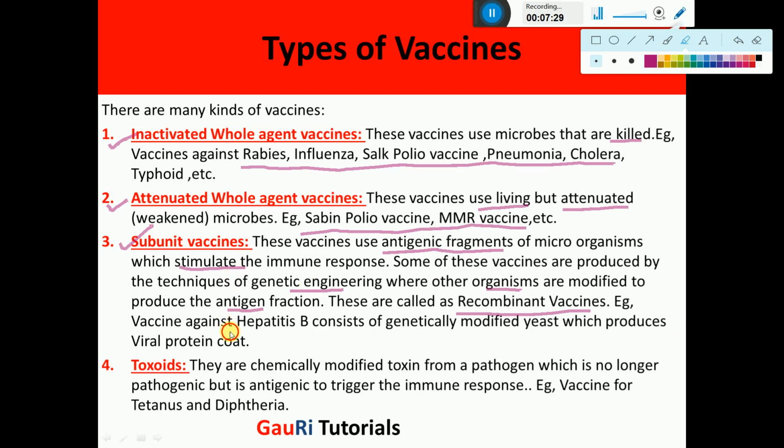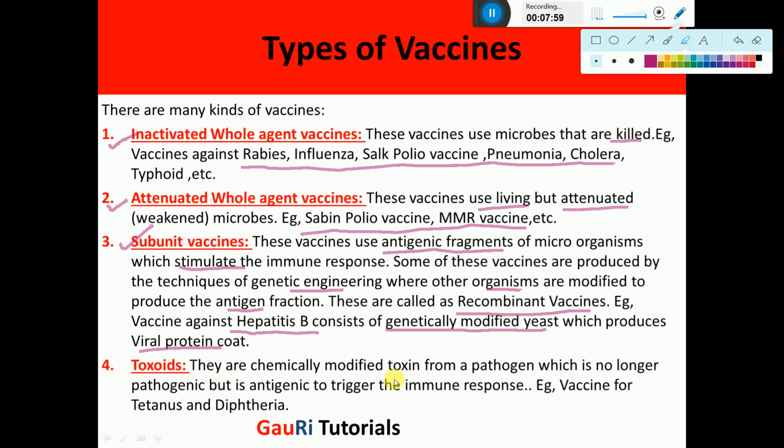Example, the vaccine which is against hepatitis B contains a genetically modified yeast. Now yeast is otherwise a fungus, it is not causing a disease, it is not a virus, but here the gene of the virus is introduced in it which produces the viral protein coat. Otherwise it is not going to produce the viral protein, but it is producing it because it is genetically modified.